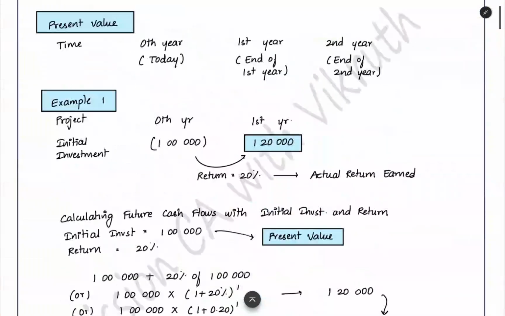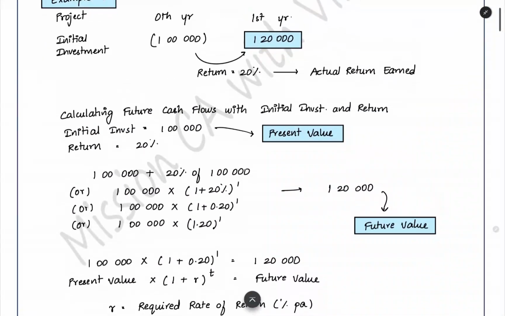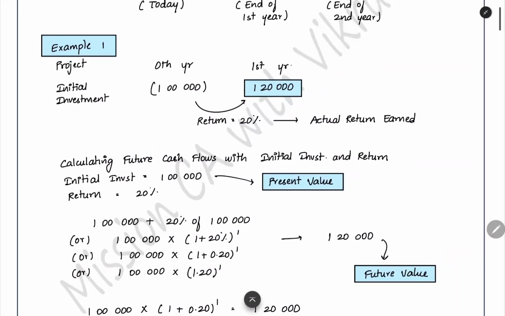If you see the first example which we saw, this is the future cash flow. Its present value will be equal to the initial investment when you are discounting it using the rate of 20%. This is the actual return that the project is earning. So what is the meaning? This 20% is the IRR. It is the rate at which the present value of the future cash flow is equal to the initial investment. That is the actual return you are earning.